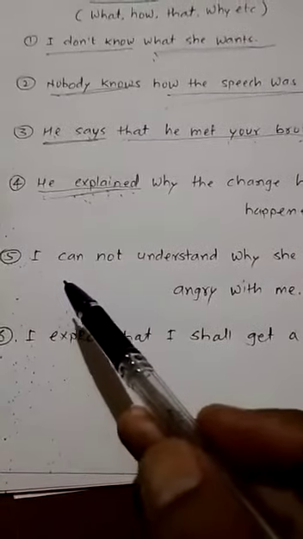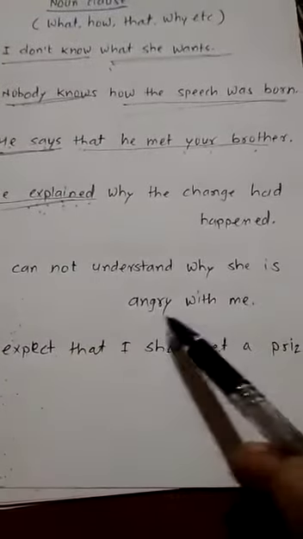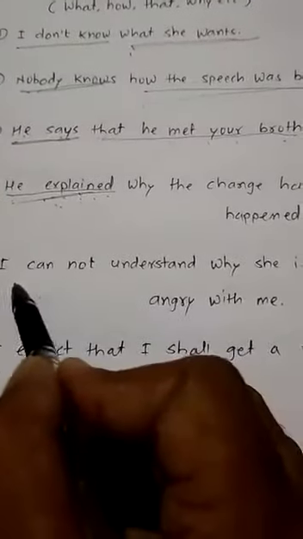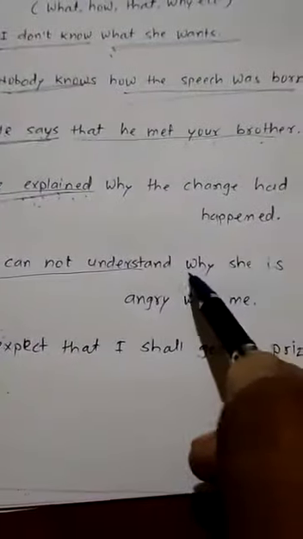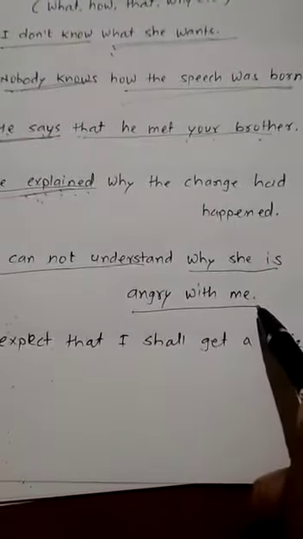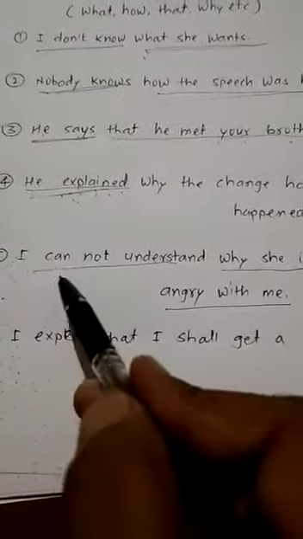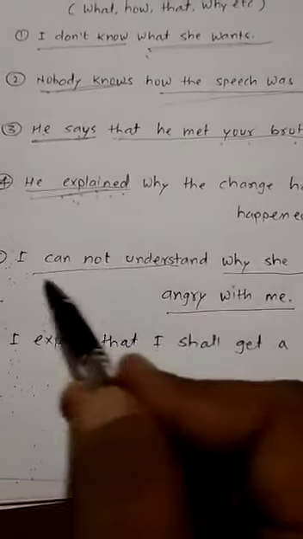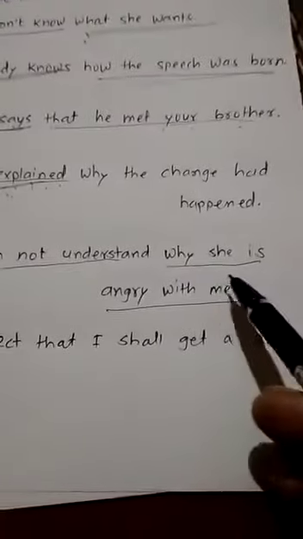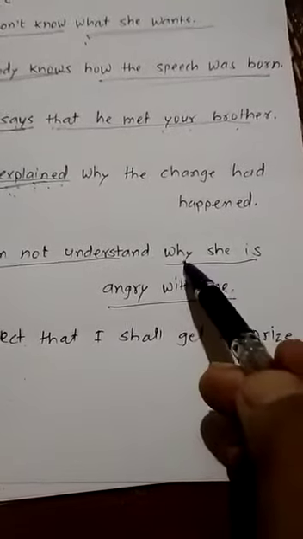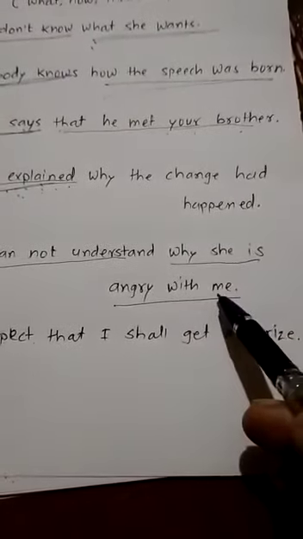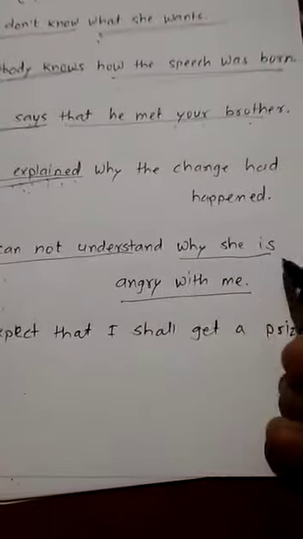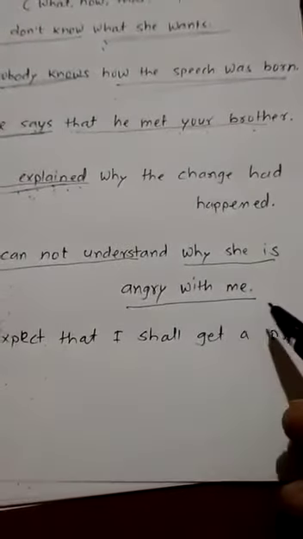Then come to the next: I cannot understand why she is angry with me. First, I cannot understand is the main clause. Then why she is angry with me is the subordinate clause. You can question the main clause with what: what can I not understand? Or, what can't I understand? You are getting this answer: why she is angry with me. So write down: I cannot understand, this is the main clause, and why she is angry with me, this is the subordinate clause.